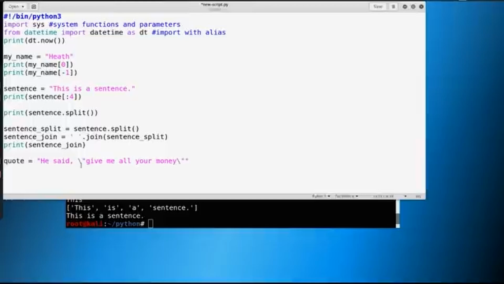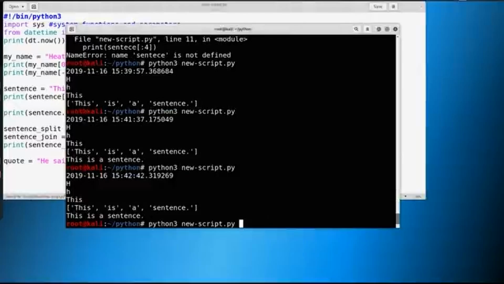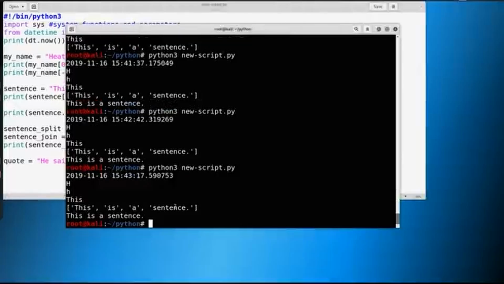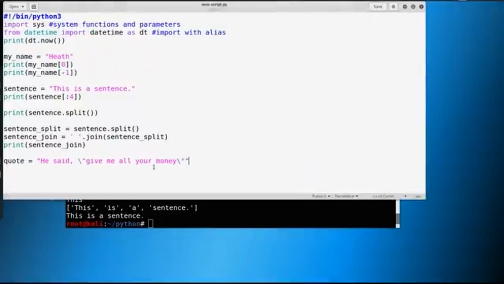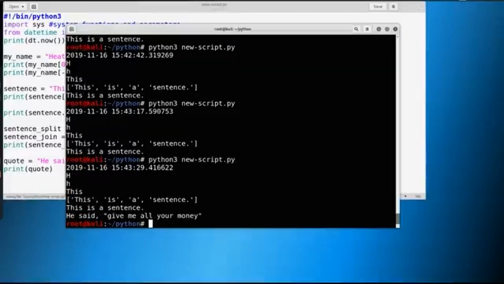So this will tell me that from here to here, ignore these characters, right? So we're going to treat it as a string. Don't treat it as a quotation and end of string. So let's run it again, and you can see that quote, once we print it, we could say print quote, and we'll actually run it here.